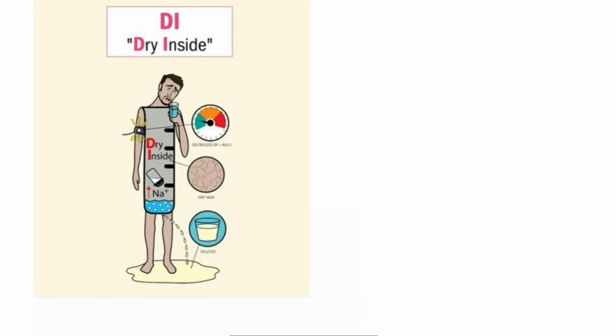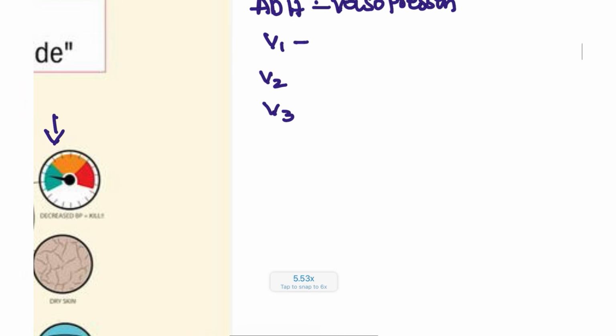What is the first thing that you have to remember? Just remember this picture. The patient is so thin, standing in the urine. That means he cannot even tell how much urine he is passing. The patient's metabolism and activity level will be decreased, and the patient is depleting all the fluid from the body. So that is diabetes insipidus. First thing you have to understand, we have ADH. This is known as vasopressin. We have V1, V2 and V3. So V1 is found in the vessels.